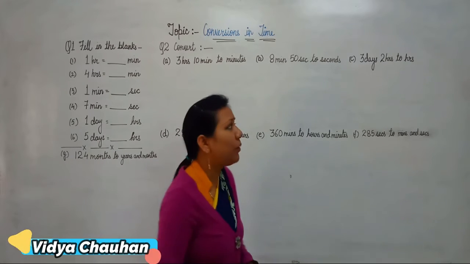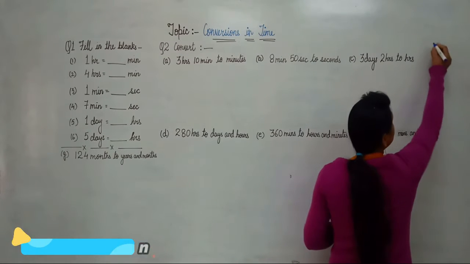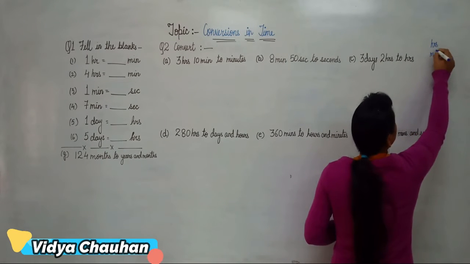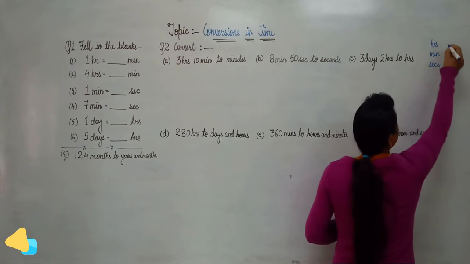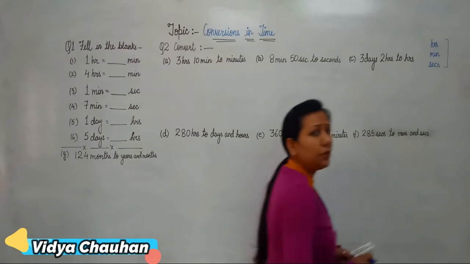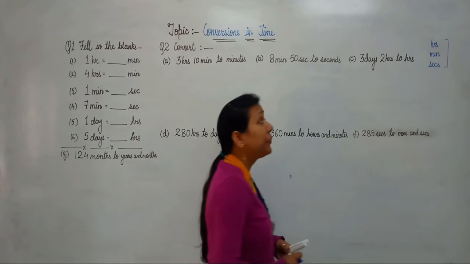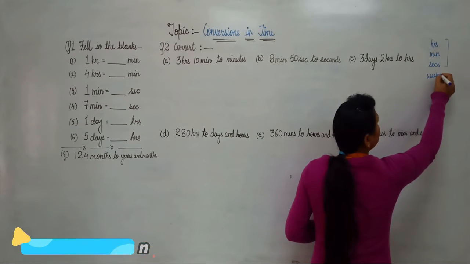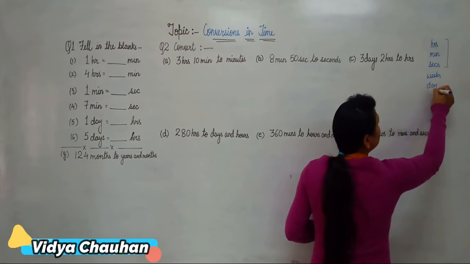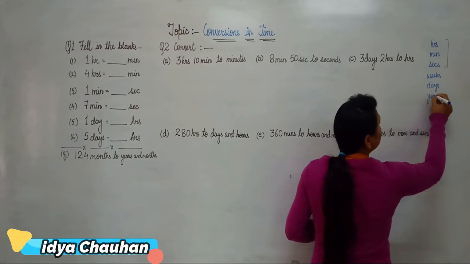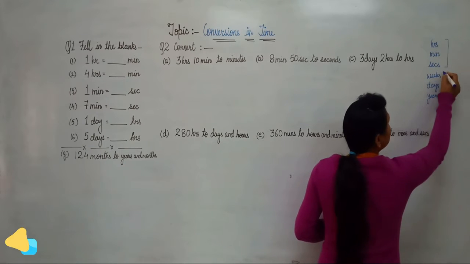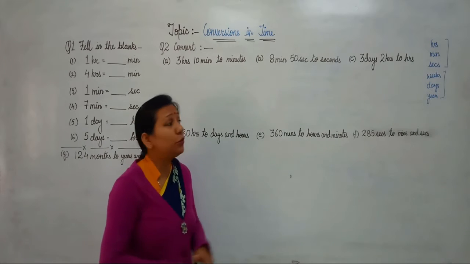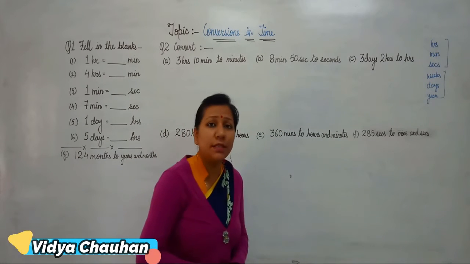So what are the different formats of timing? Very first, let's discuss that. The first is hours, minutes, seconds. These are the three basic ones related to time. Along with this, we have weeks, days and years. Okay students, so today in this lecture we are going to do the conversions related to these.